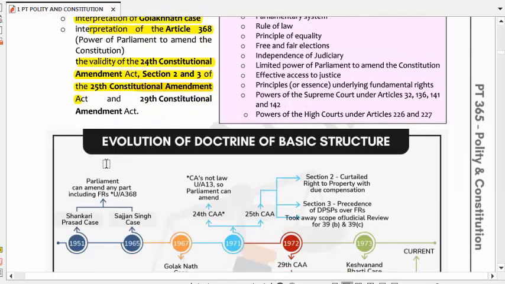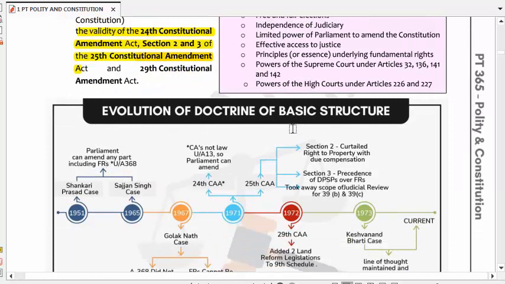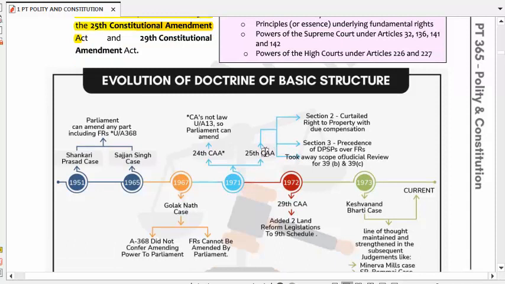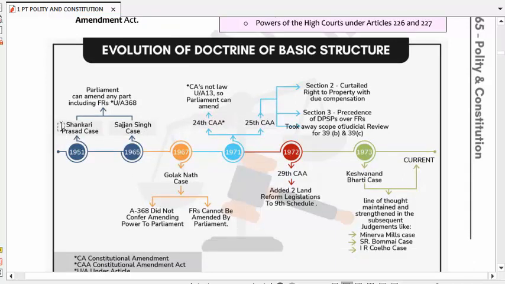Now we'll see the evolution of the doctrine of basic structure. The evolution of the basic structure doctrine contains many Constitutional Amendment Acts and three or four famous Supreme Court cases. We'll see them one by one. The first case was the Sankari Prasad case, and the second was the Sajjan Singh case. The first was in 1951 and the second was in 1965.